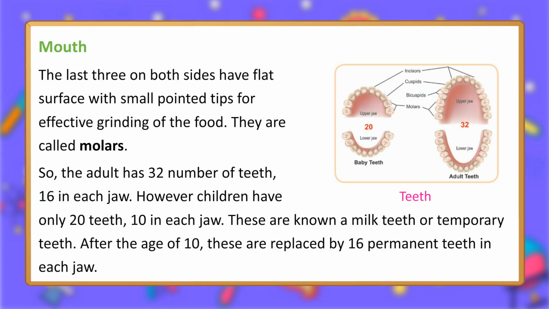Teeth. So, the adult has 32 teeth, 16 in each jaw. However, children have only 20 teeth, 10 in each jaw. These are known as milk teeth or temporary teeth. After the age of 10, these are replaced by 16 permanent teeth in each jaw.